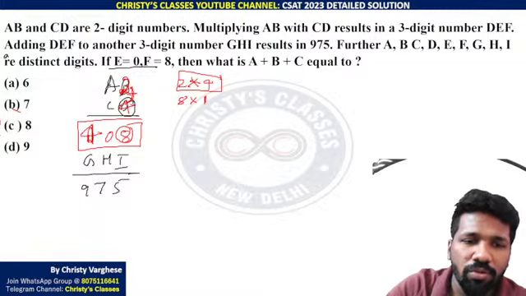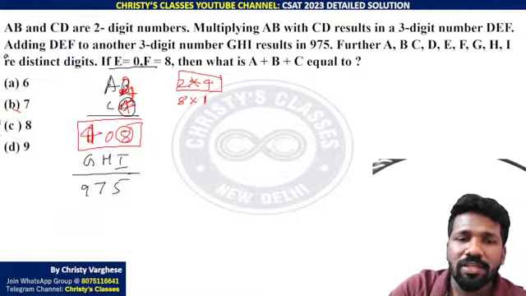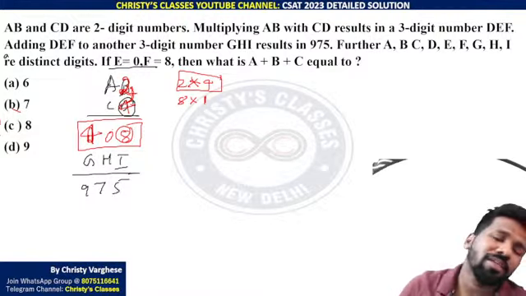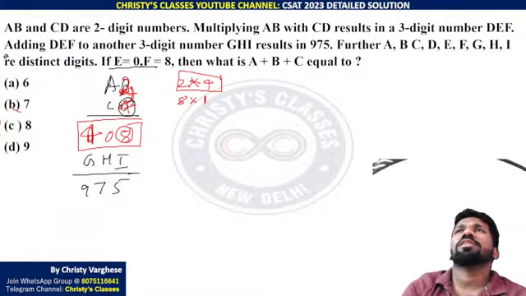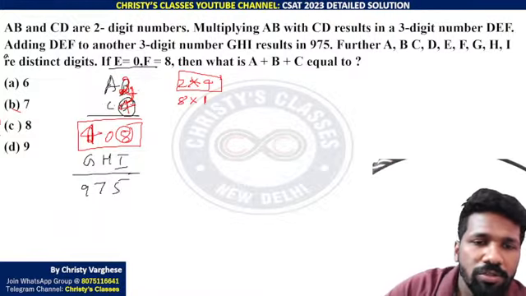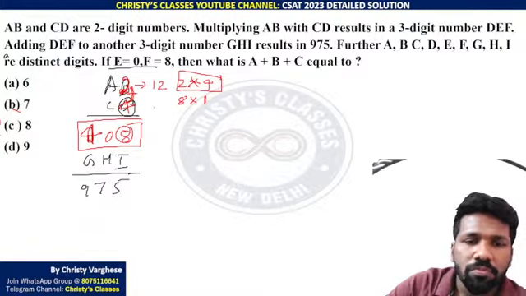So something into something is 408. 408 is a multiple of 12, we can say. 360 plus 48, so 12 into what? If you take A as 1, this is 12 into 30 is 360, 12 into 4 is 48, so 34. If you multiply you will get 408.